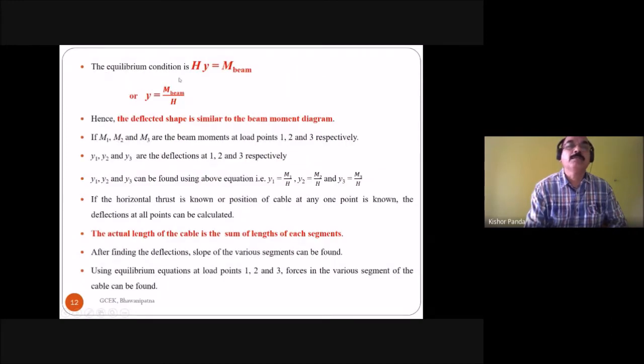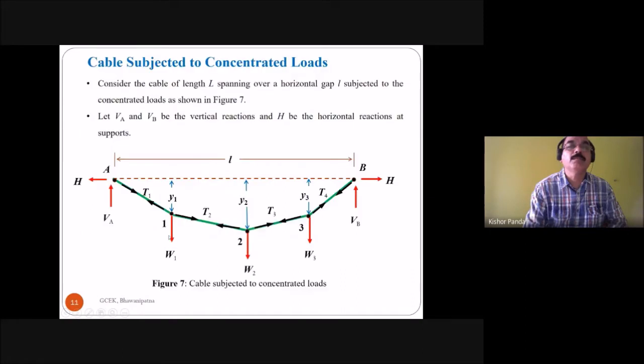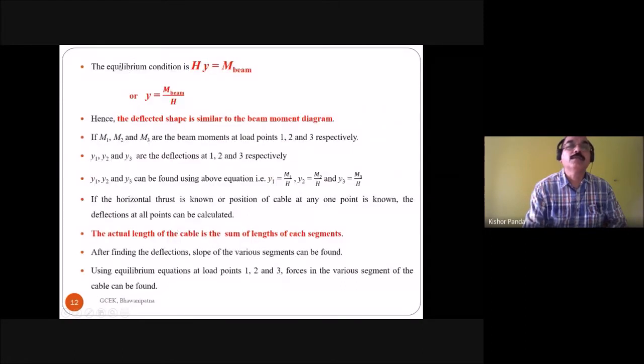The equilibrium condition is Hy is equal to M beam. We already got this: Hy is equal to the beam moment. So taking this equilibrium condition, Hy equals M beam, you can find Y is equal to M beam divided by H. So you can find the deflected shape of the cable by taking the beam moment divided by the horizontal thrust.